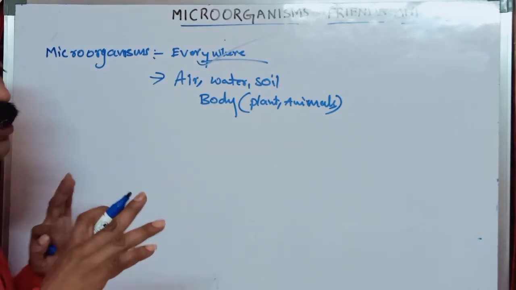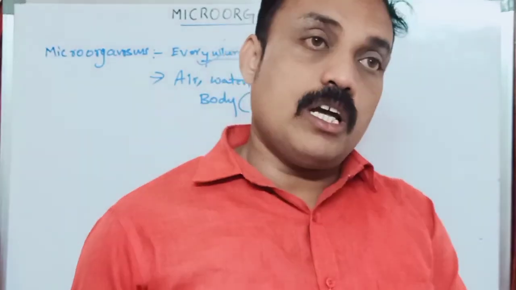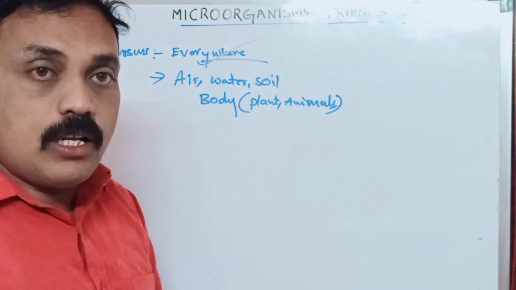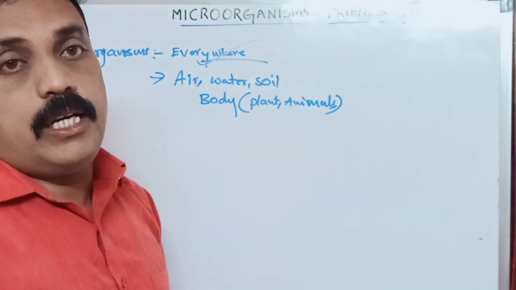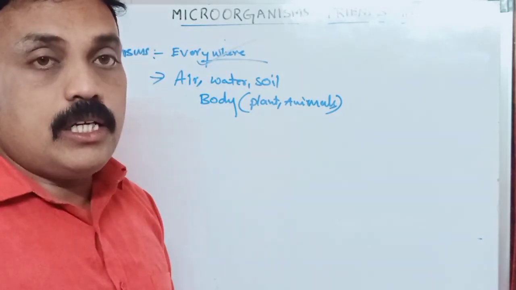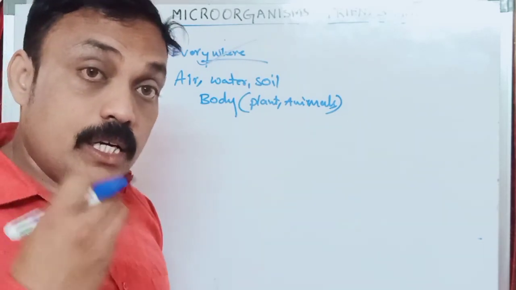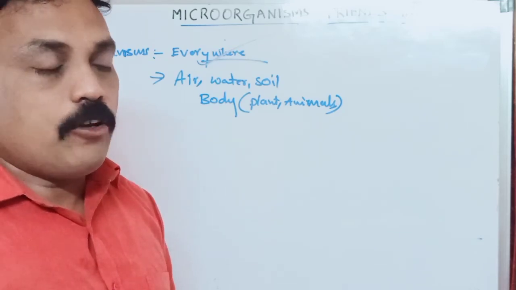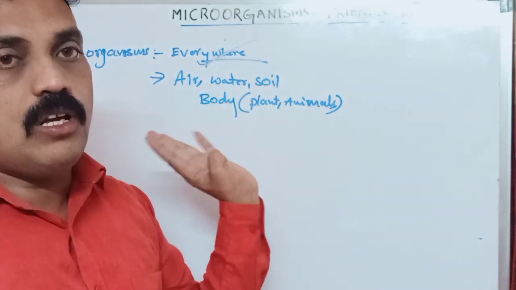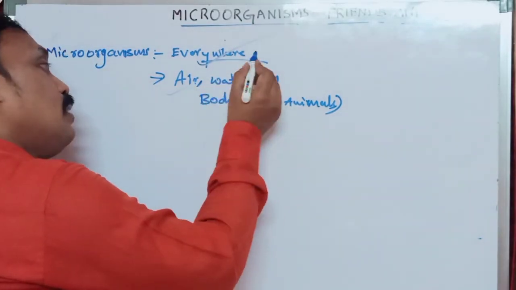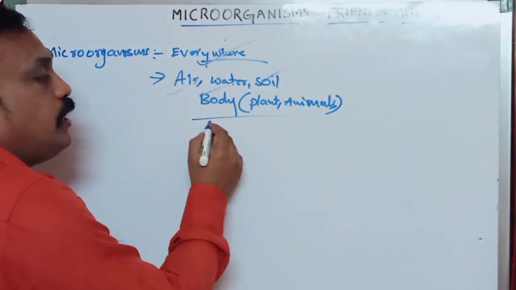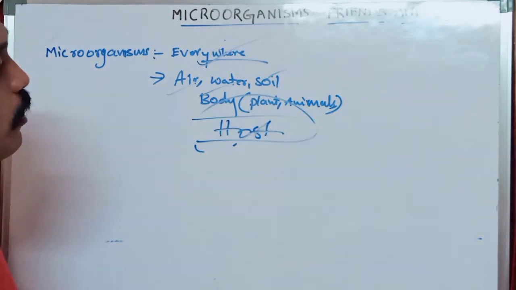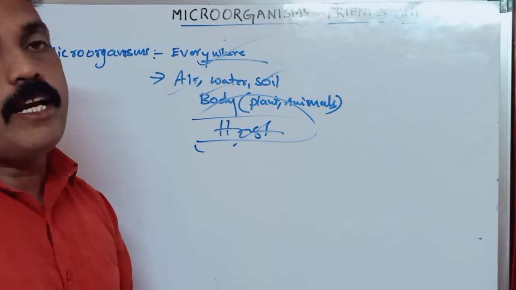They live in all types of environments and situations. Even some microorganisms live in unfavorable conditions. In favorable conditions they develop very fast, but in unfavorable conditions some microorganisms are also living. That means if you want to observe microorganisms, it is possible everywhere: in air, water, soil, and in the host body.